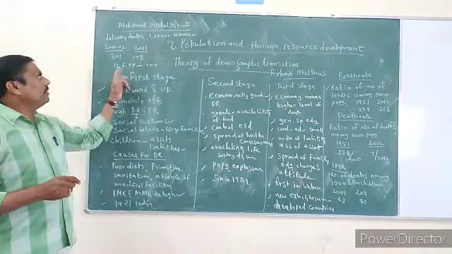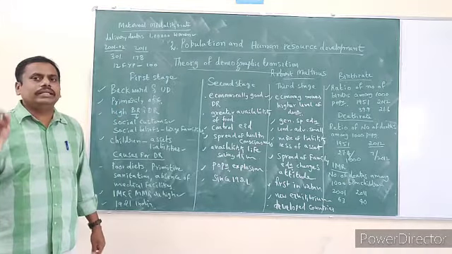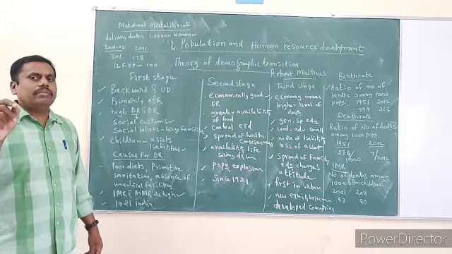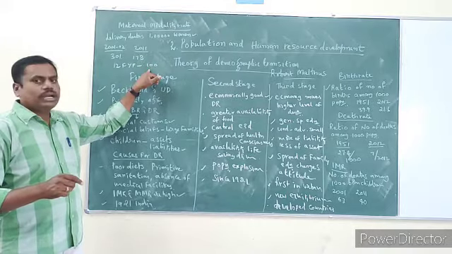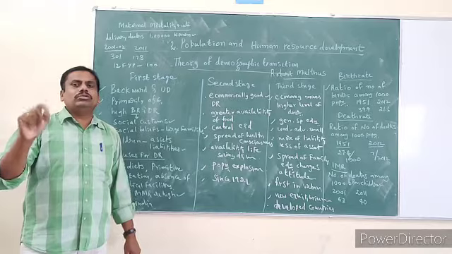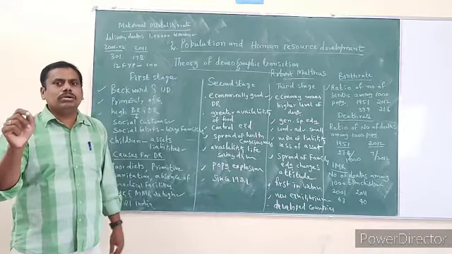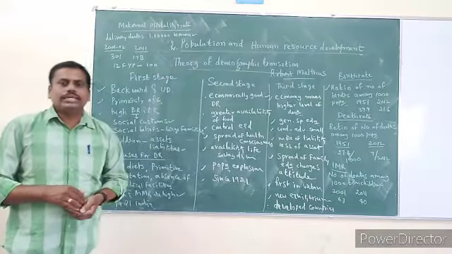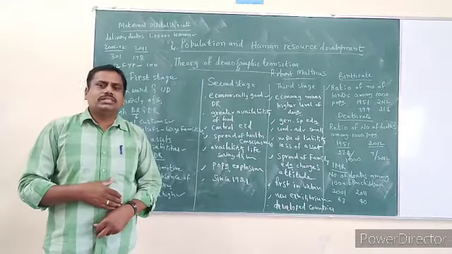And the 12th 5-year plan objective, that is 2012 to 2017, that is the duration of the 12th 5-year plan. The main aim of the 12th 5-year plan was to reduce this maternal mortality rate to 100. That is, by 2017 they had to reduce the maternal mortality rate to 100. So I hope students you understood the important features of the first stage.